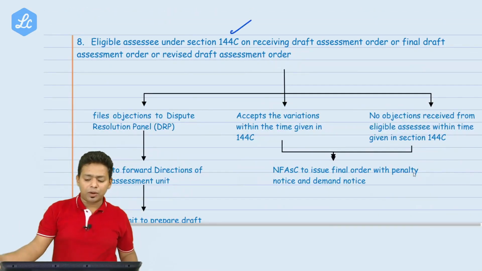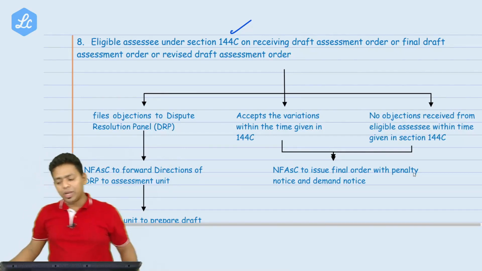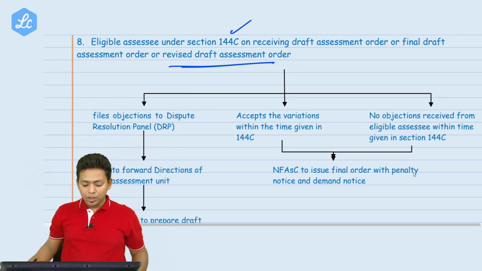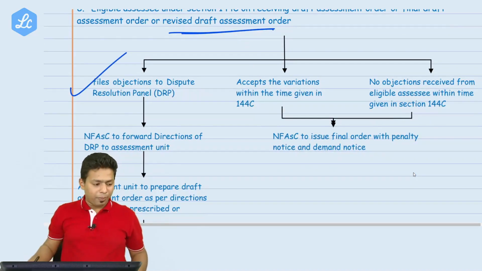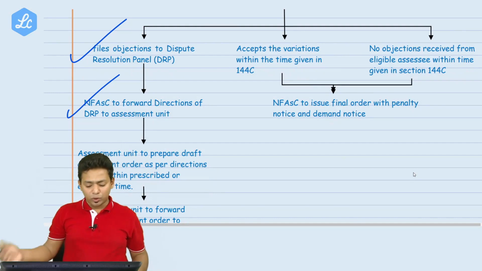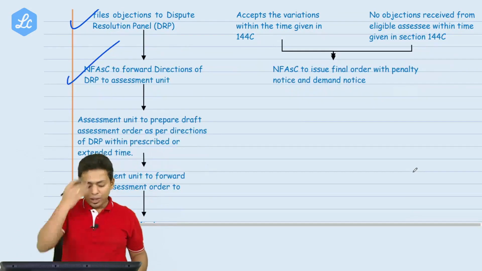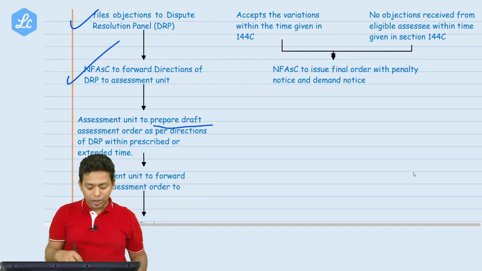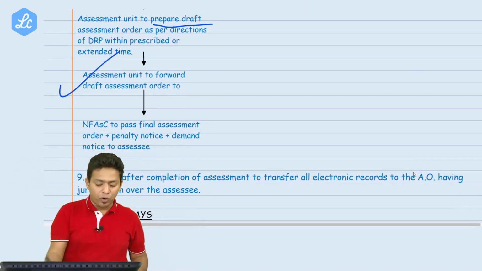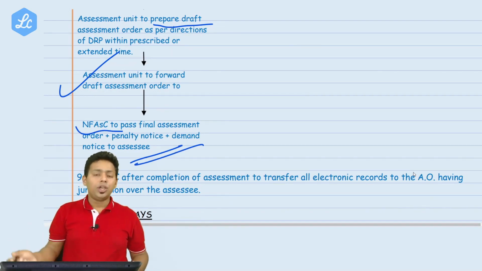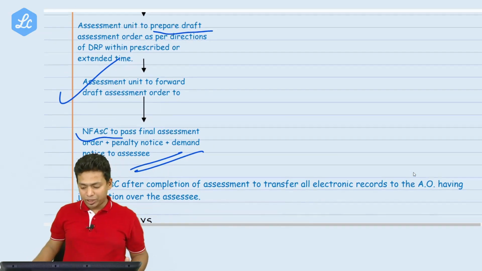An eligible assessee under 144C, on receiving the draft assessment order or final assessment order or revised draft assessment order, files the objection to the DRP. If you file the objection to the DRP, NFSC will forward the direction of the DRP to the assessment unit, and the assessment unit will prepare the draft assessment order as per the directions of the DRP and forward the order to NFSC to pass the final assessment order, and the final assessment order will be passed including penalty, notice, demand and everything.